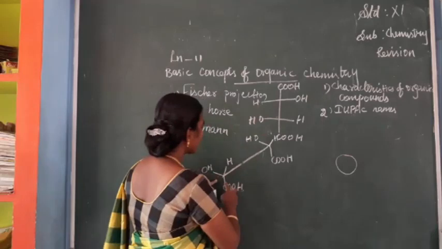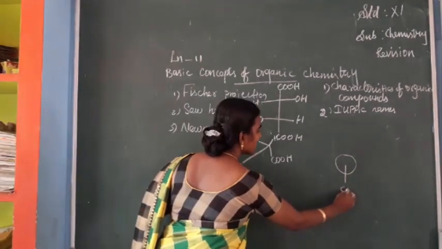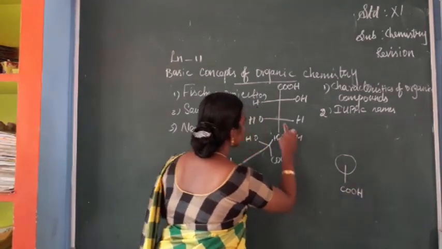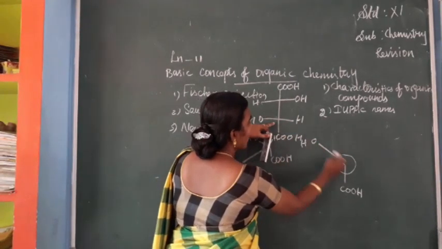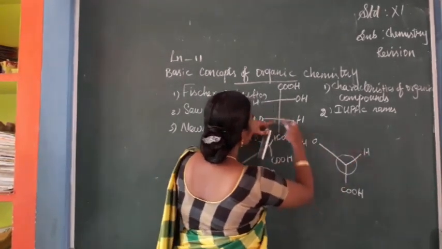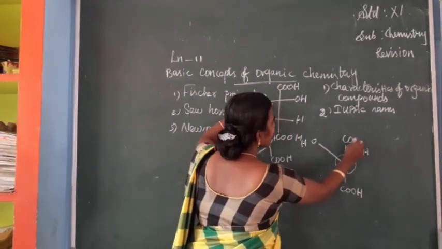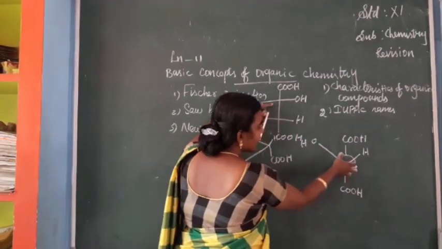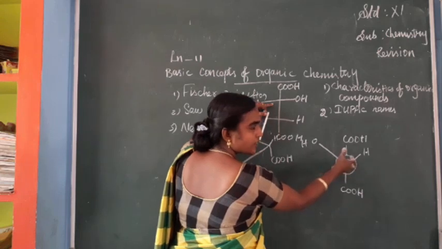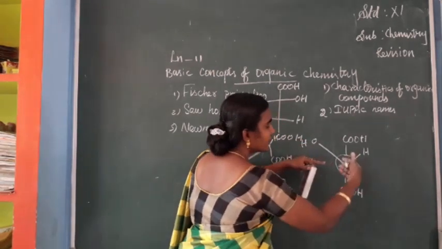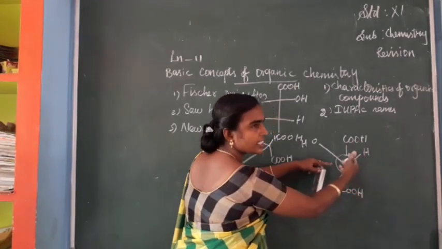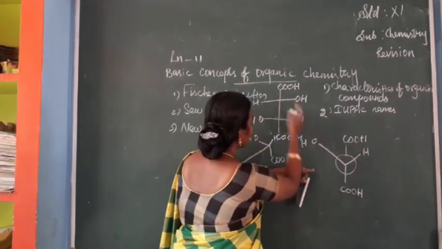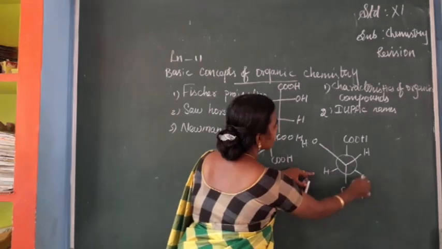Consider COOH from the Fischer projection, this OH and this hydrogen atom. The next one we can write like this, COOH. This carbon atom shown as a circle is at the front, and one more circle is at the back, that is one more carbon atom. So next is H.